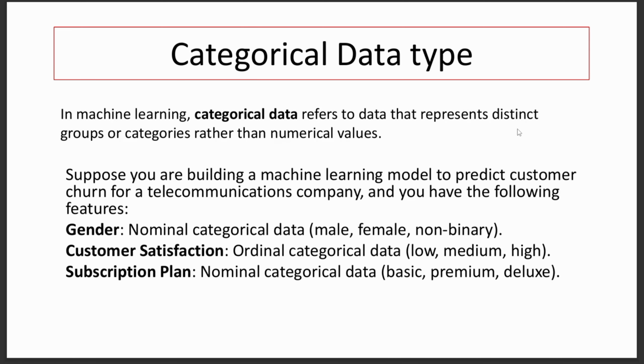The second one is the categorical data type. In machine learning, categorical data refers to data that represents distinct groups or categories rather than numerical values. Suppose you are building a machine learning model to predict customer churn for a telecommunications company, and you have the following features: gender, customer satisfaction, and subscription plan. Gender is nominal categorical data: male, female, non-binary. Customer satisfaction is ordinal categorical data: low, medium, high. And the third one is subscription plan, nominal categorical data: basic, premium, deluxe.